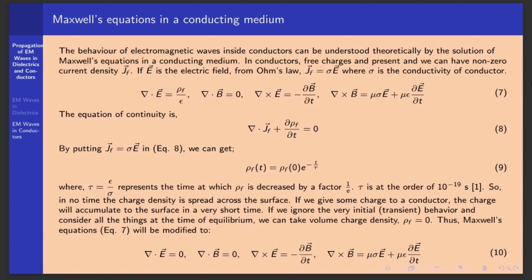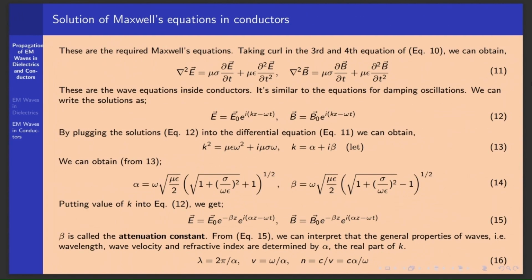Thus, Maxwell's equations will be modified to equation 10. From this we can obtain equation 11. This equation is similar to the equations of damped oscillations. We can interpret the solution in equation 15, but if we take equation 12, k will be complex and it's obtained in equations 13 and 14.